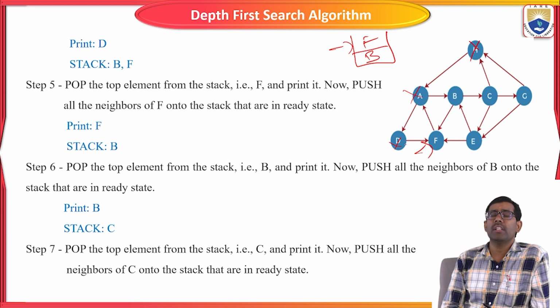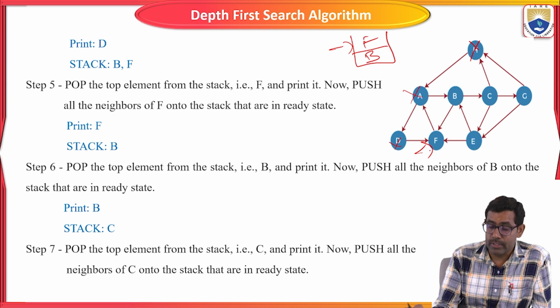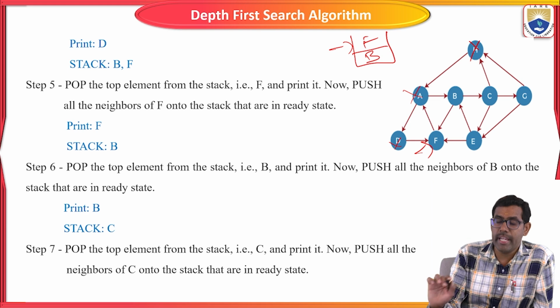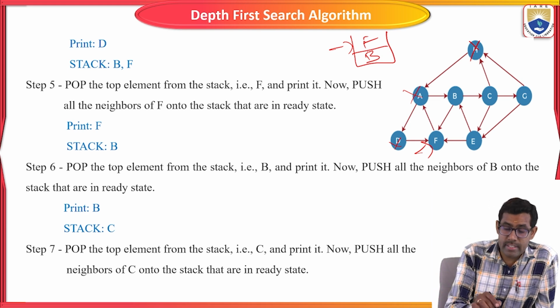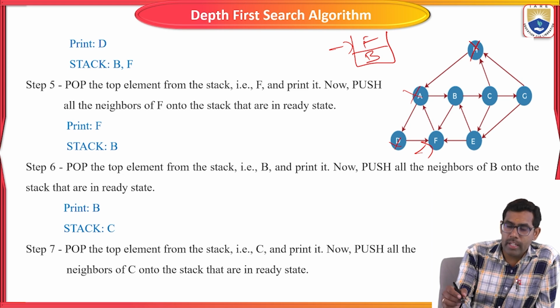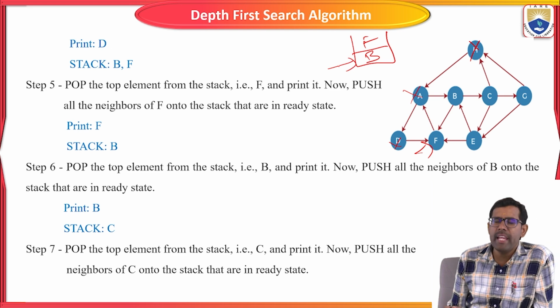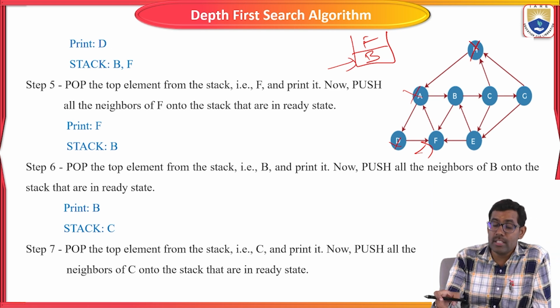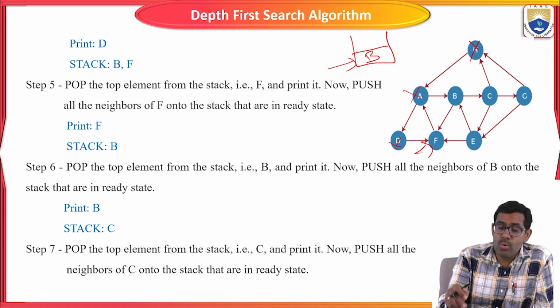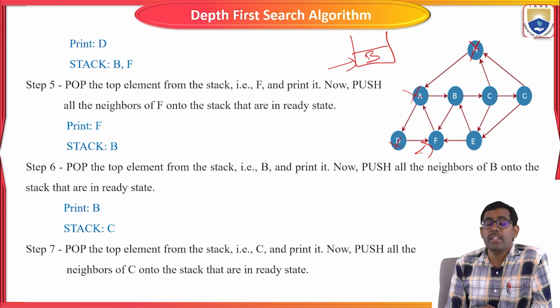Now the starting vertex is F. The adjacent node of F is A, and A is already visited, so it is not applicable. We print F, and F will be removed from the stack. Now the only vertex present in the stack is B.